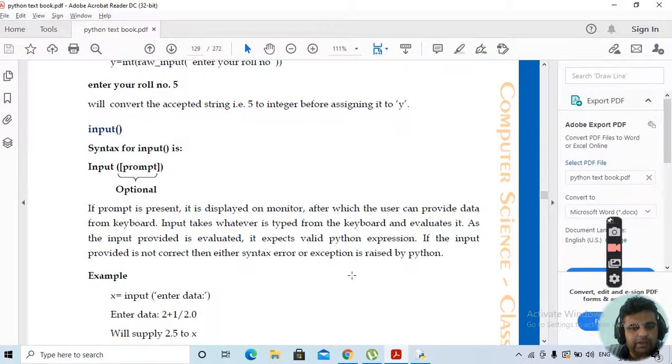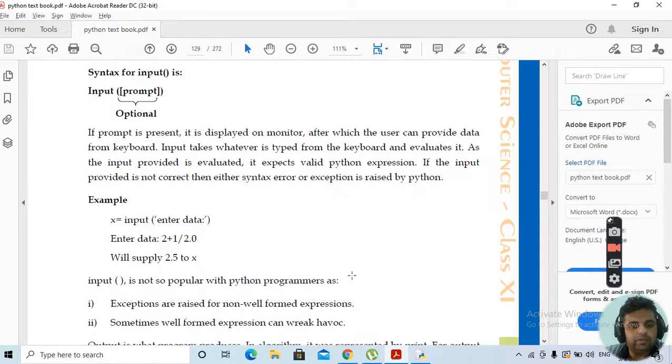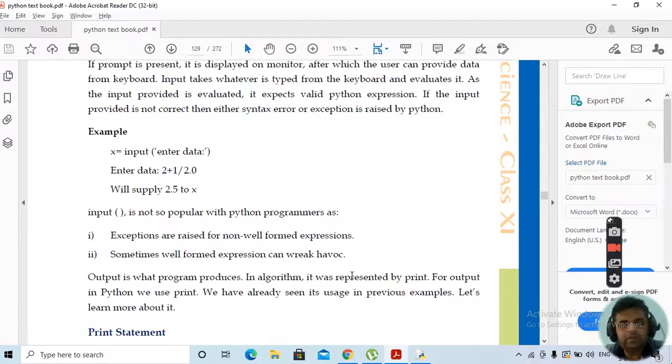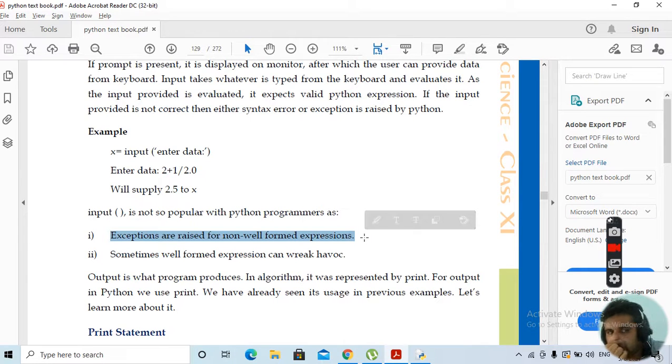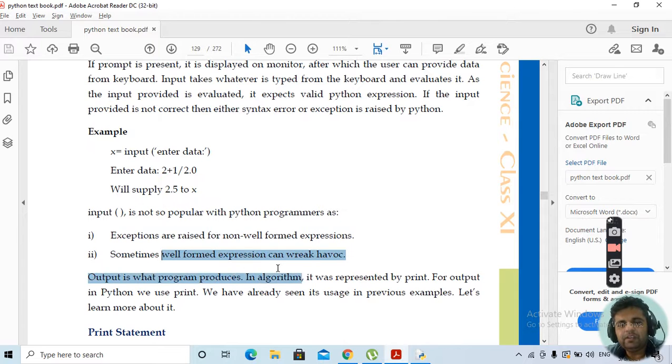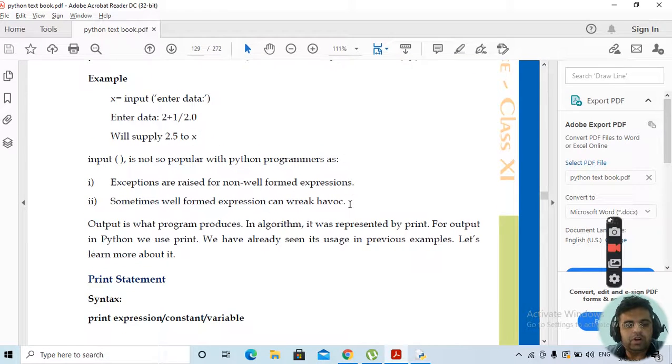Next we have taken care of how the input is to be done. Clear? We have seen what the drawbacks are. Normally exceptions are raised in the case of input data, so we should try to avoid using input only. We should use raw input expression also. Sometimes these well formed expressions can cause havoc. So in a nutshell, we should try to avoid using input data.